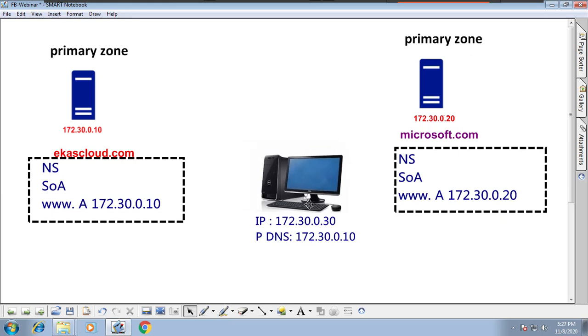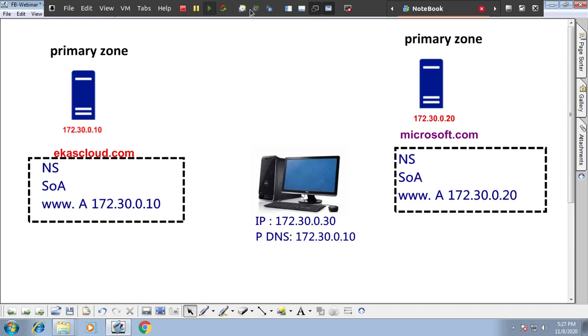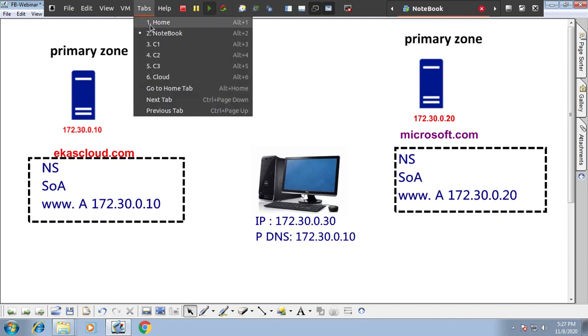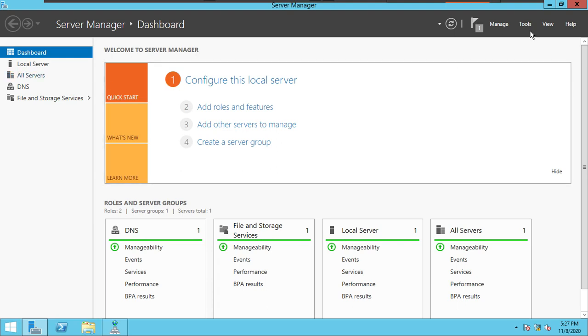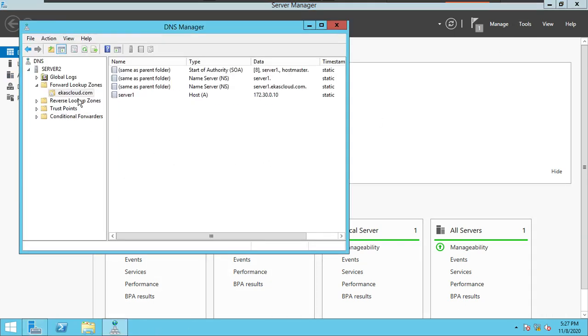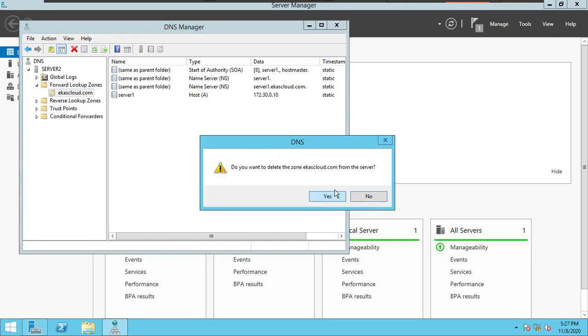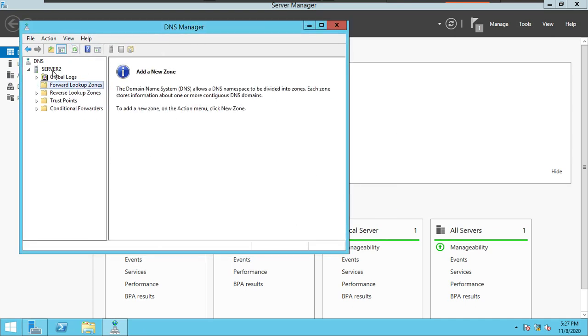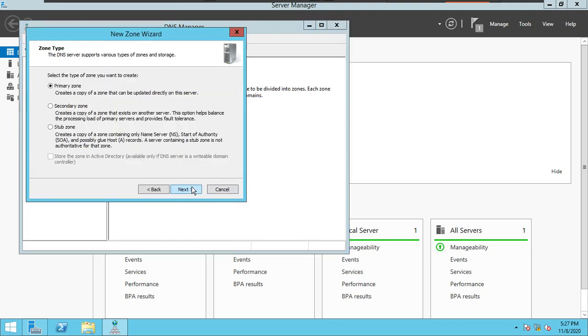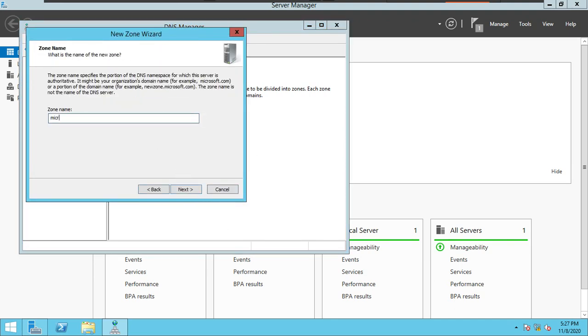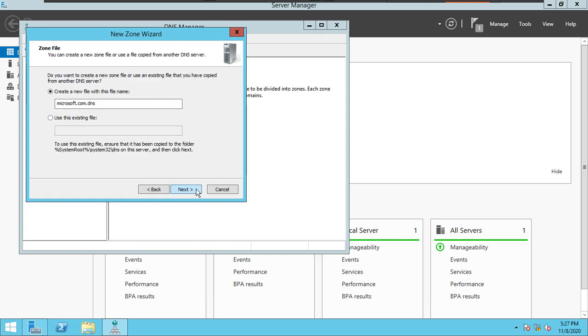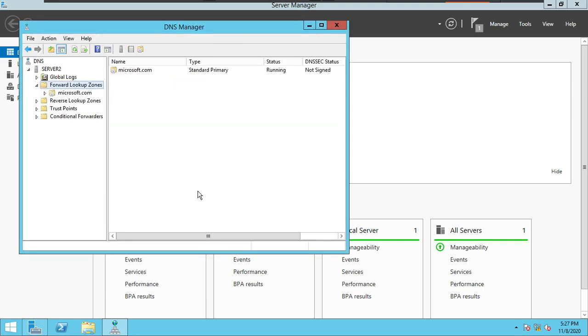Before entering into this concept, I will go and prepare the computer with a primary zone. I will go to the secondary DNS server. Here it is. I will delete everything. I make server 2 a simple, which means normal, DNS server, and I'm going to create a new zone with microsoft.com. It is a primary zone. We have two different primary zones now.